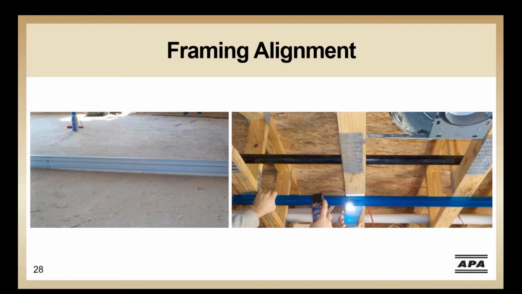As mentioned, another factor that can affect floor flatness is framing alignment. We can see in the photo on the left the dip in the floor. Looking at the framing alignment from below, we see that the light behind the straight edge that indicates this joist is higher than the adjacent joist. This alignment will result in high and low spots in the floor surface above.